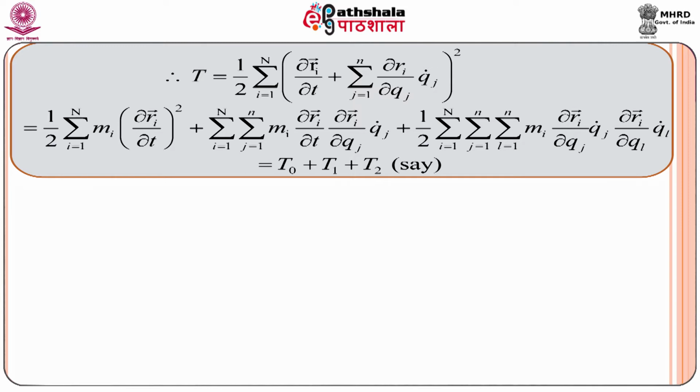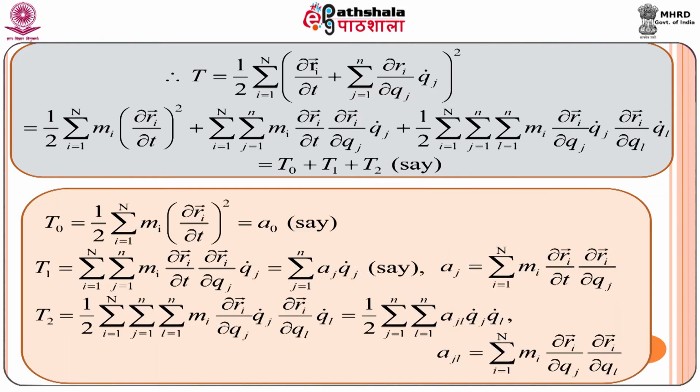Denoting this term as capital T0, the middle term as capital T1, and the last term as capital T2, we get capital T is equal to the sum of T0, T1 and T2, where T0 is this one.